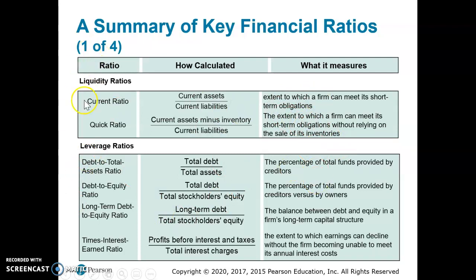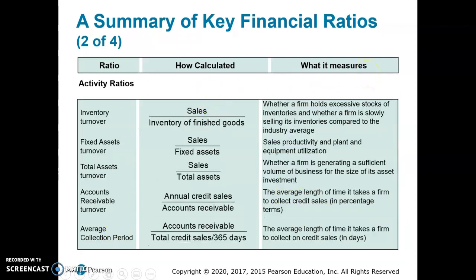This is a great tool to use, a great resource. So the leverage ratio is looking at how much we rely on our creditors. We also can look at our activity ratios. So our inventory turnover is a big one, and it really helps us to determine how often we turn over our inventory, how quickly we receive payment, etc. So you can look at these.